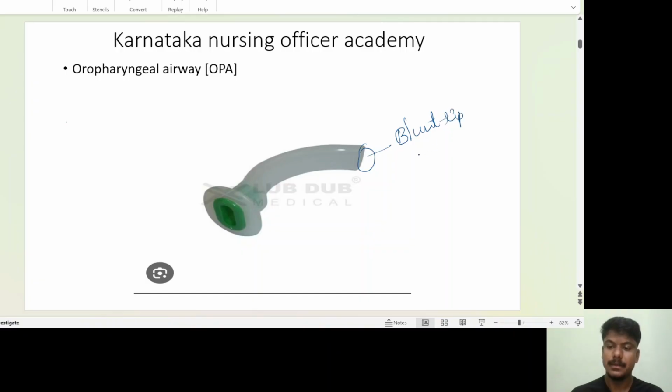Blunt tip. What is blunt tip? And this one is the body, the body of the airway, which has an angle. Can you see the curved angle? That is going to fit according to your tongue shape. It is going to cover your tongue. So there is an anatomical curve that is going to fit on your tongue.